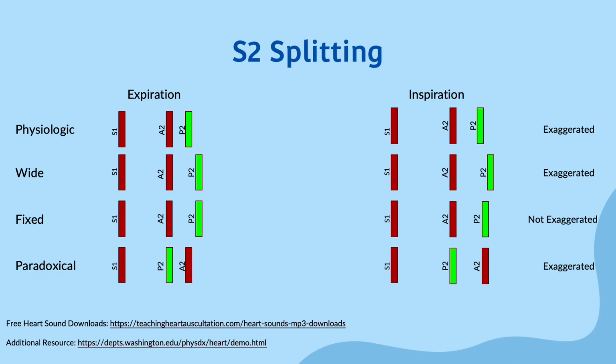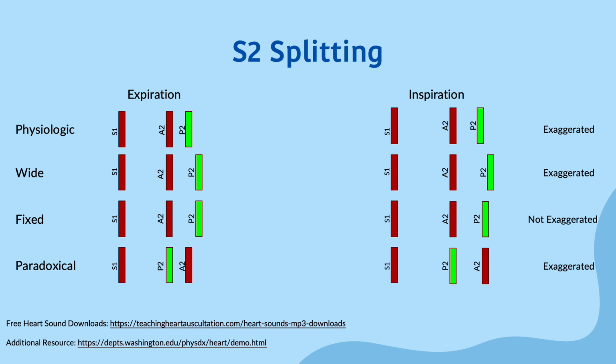Physiologic splitting refers to the normal variation in the timing of S2 that occurs due to the delay in the closure of the pulmonic valve relative to the aortic valve. This occurs and becomes audible during inspiration as the reduction in a person's intrathoracic pressure leads to an increase in the venous return to the right heart.